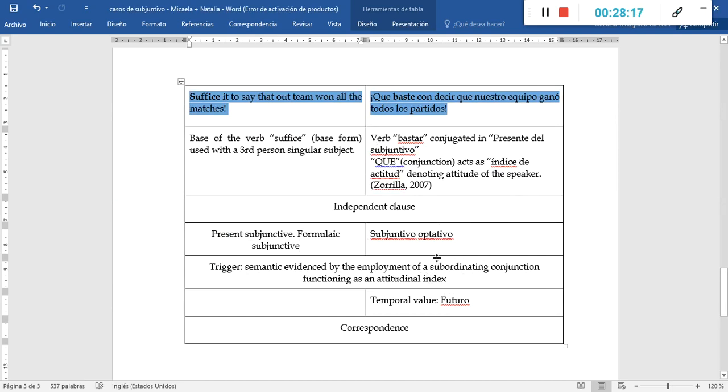This example is an instance of correspondence, because in both languages we find verbs conjugated in the subjunctive mode.